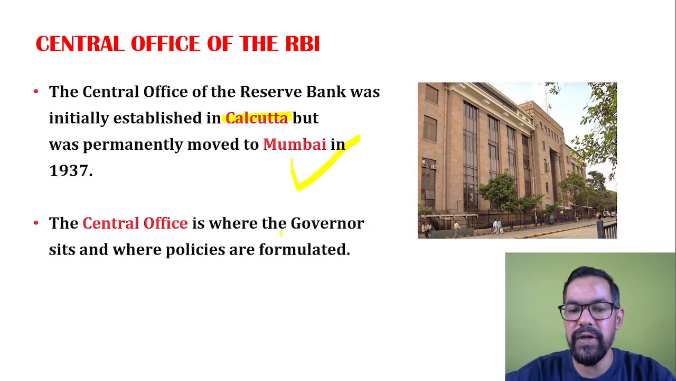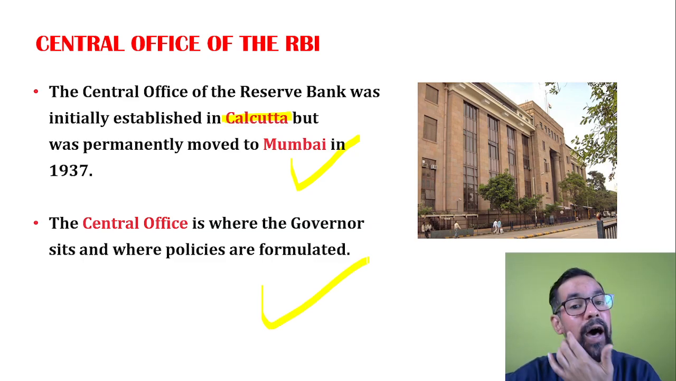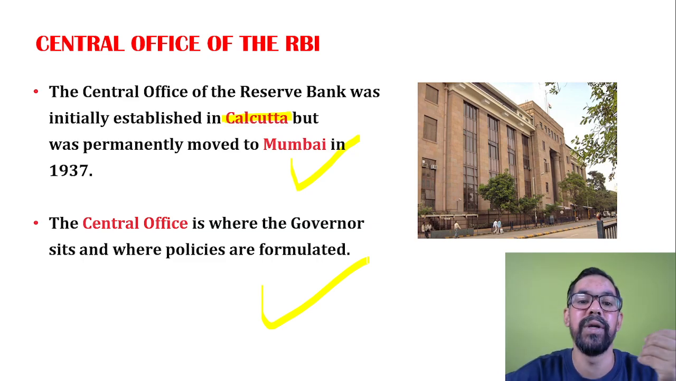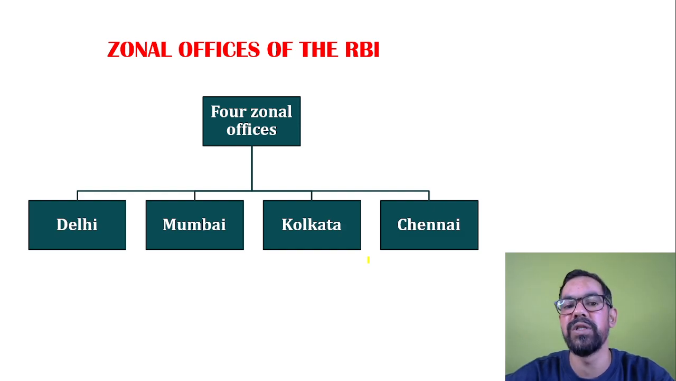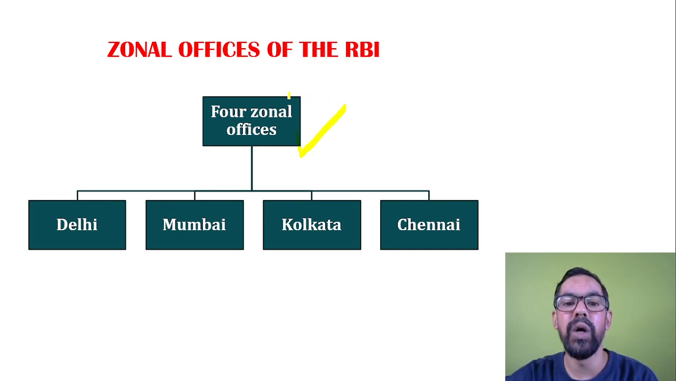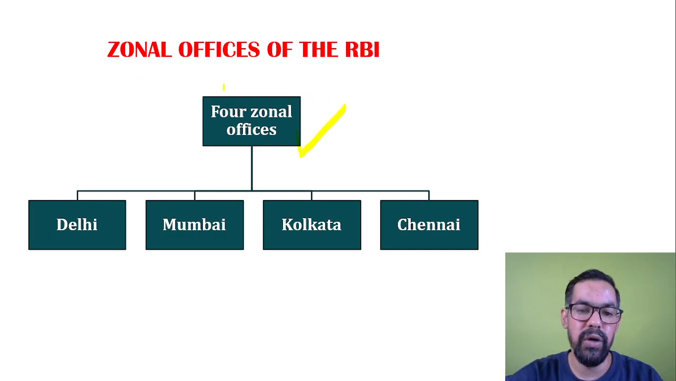So the central office is basically where the RBI Governor's office, as well as the board of directors, generally belongs to RBI, and they formulate policies about the Indian banking system. Along with the headquarters, RBI has four zonal offices, or local board offices. They are also known as local board offices.